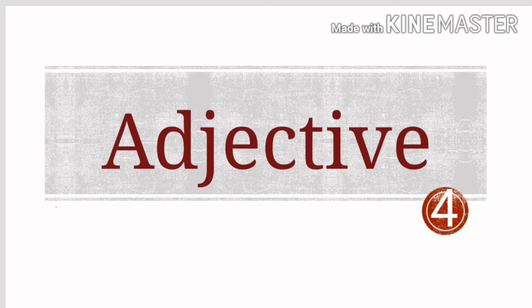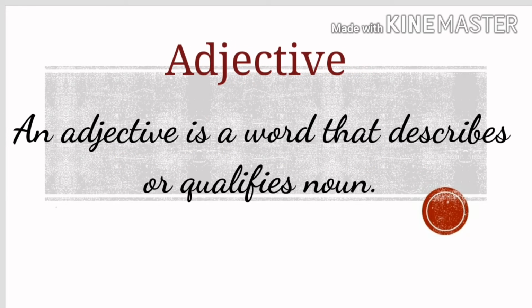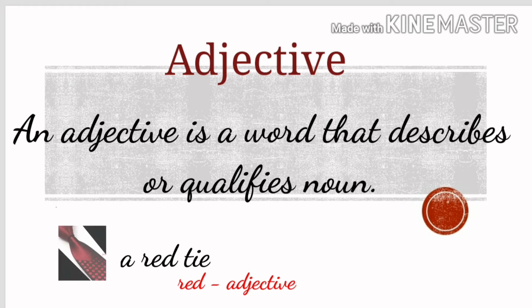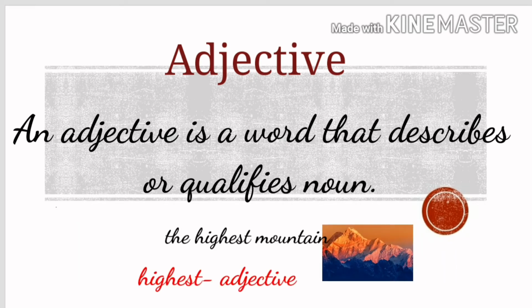Let's see the 4th part of speech, that is adjective. Words that describe a noun or a pronoun are called adjectives. An adjective is a descriptive word. It modifies a noun or a pronoun. Let's understand with an example. A red tie. Here the word red is an adjective and it is qualifying the word tie. The highest mountain. Highest is an adjective.